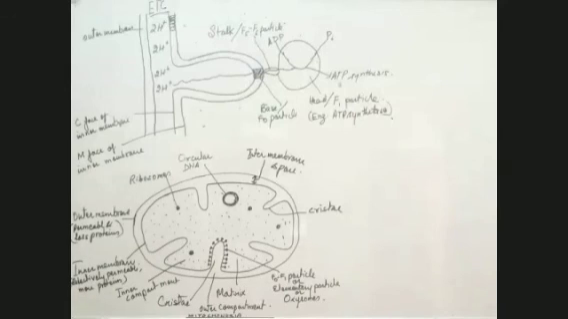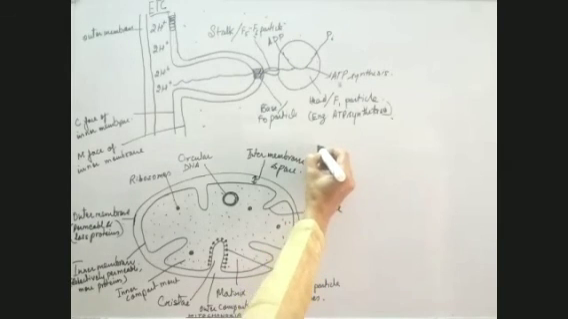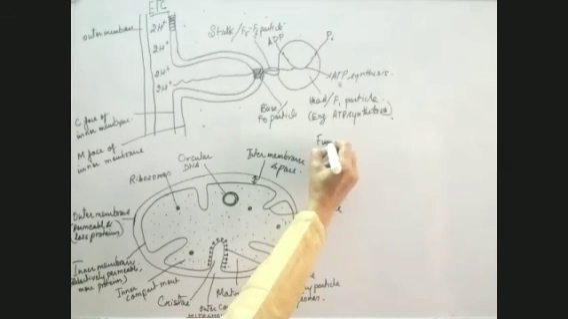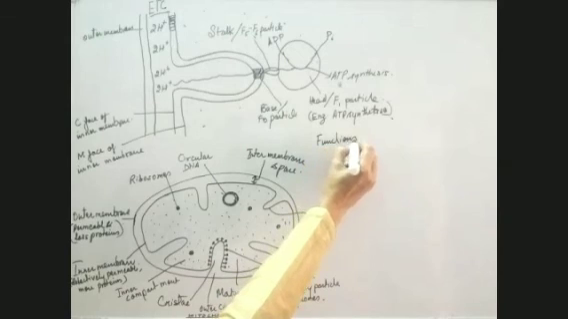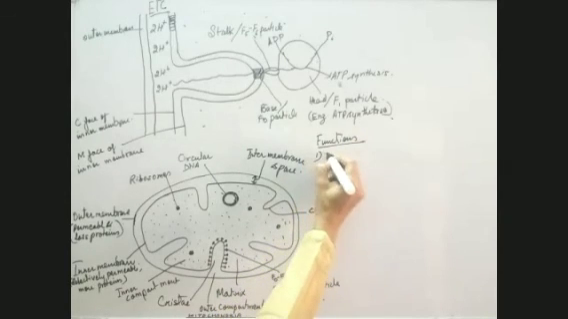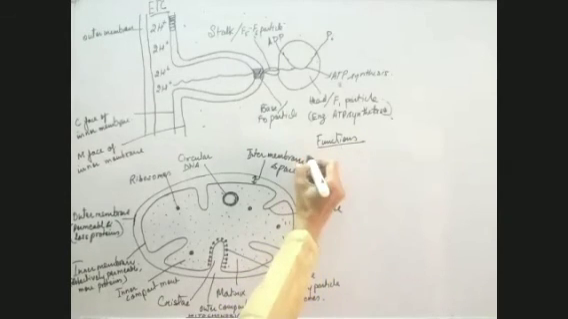Now, besides this, there are a few more functions of mitochondria, which I'm going to discuss just now. Just three or four functions are left. I'll write them here one by one. The first function of mitochondria is ATP synthesis, as we have already discussed.